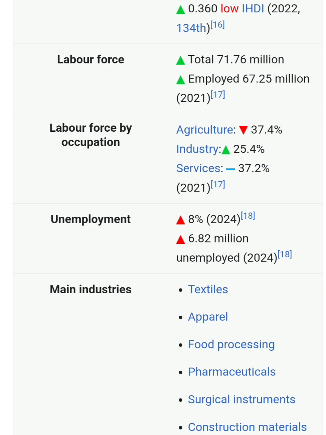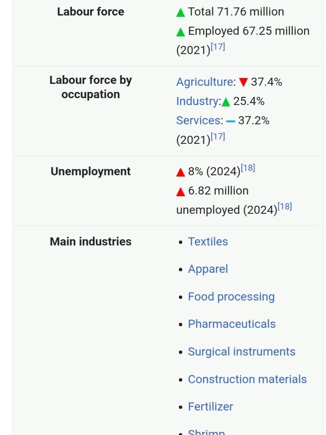When they fulfill these conditions, they are called labor force, and when they are willing to work but cannot find any job, that is called unemployed people.